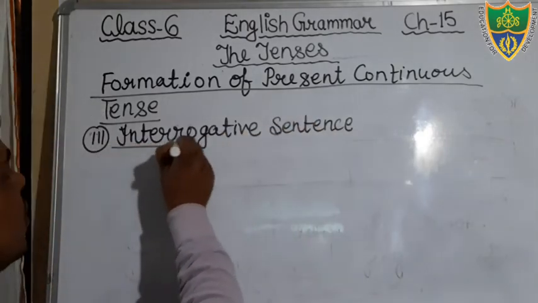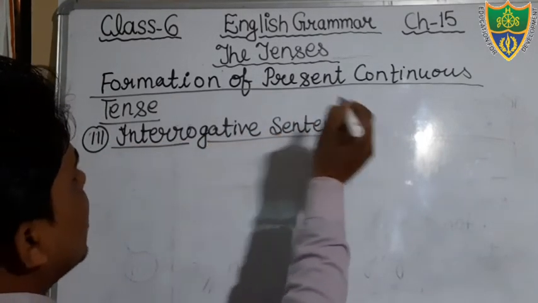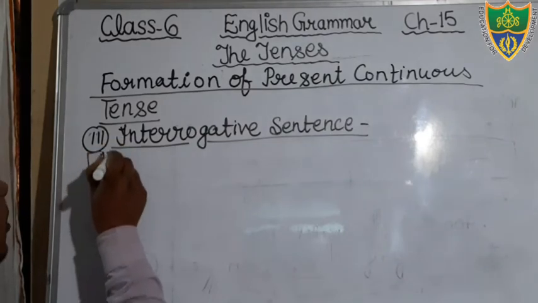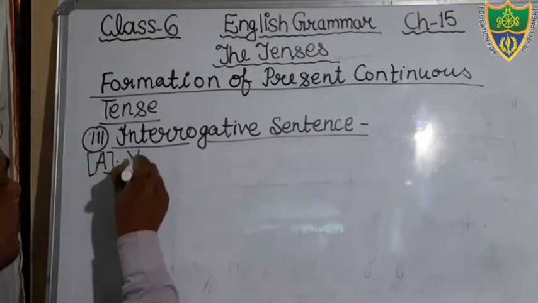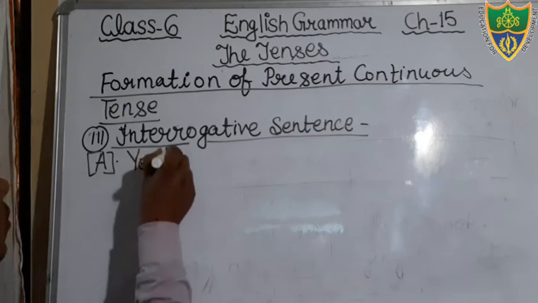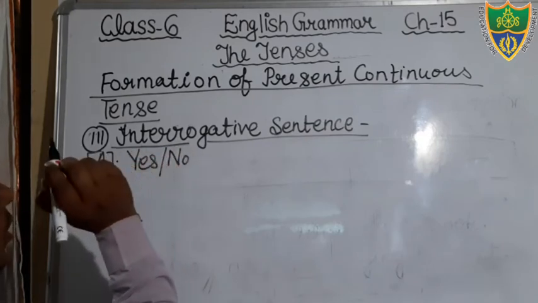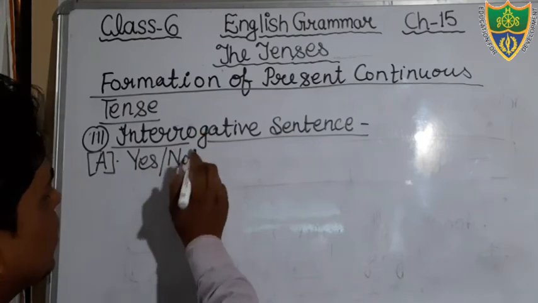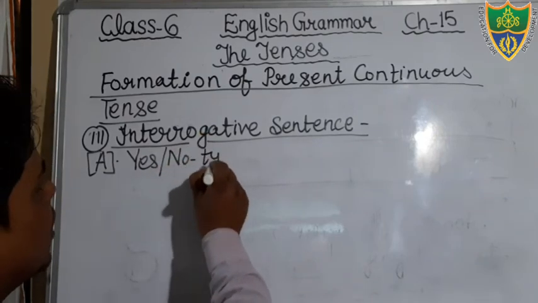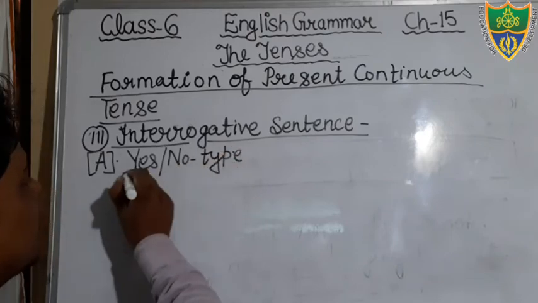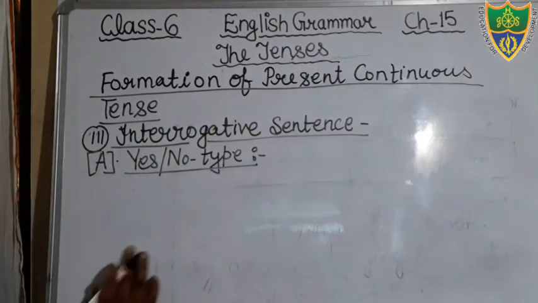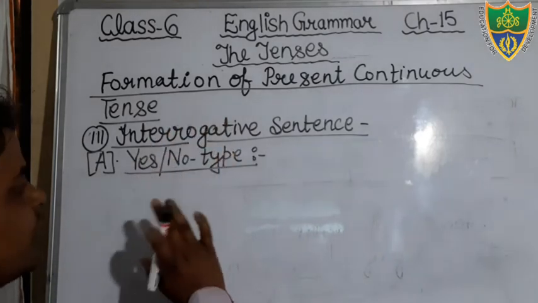And dear students, I have already told you that in interrogative there are two types of interrogative: SNO type, or some people say it that is single interrogative sentence. Okay, but I am writing here SNO type. Its answer can be given in one word, yes or no. So we will discuss the structure of SNO type interrogative sentence.